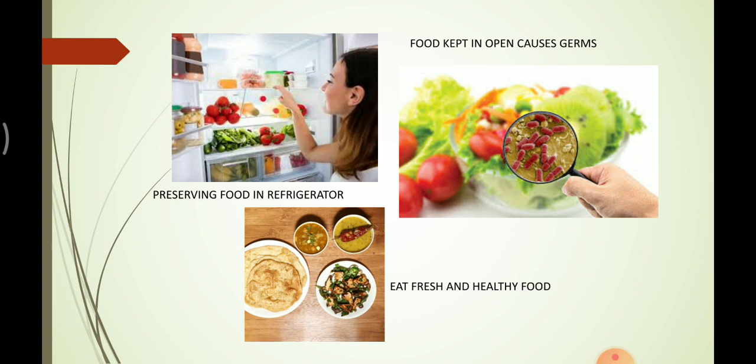It is good for our health. But if the food is kept for a long time in the open, germs will grow very fast. As I have told you before, germs grow very fast in open space and hot conditions. So if leftover food is kept open, the germs will come on it and spoil the food.